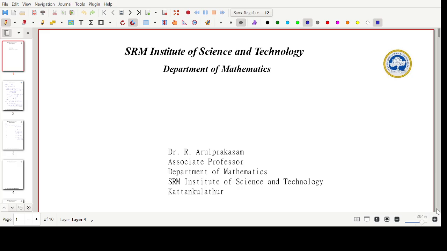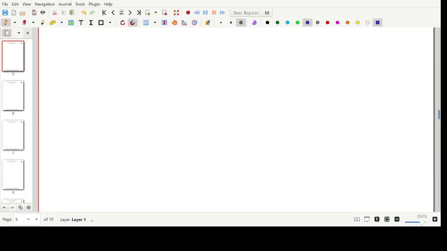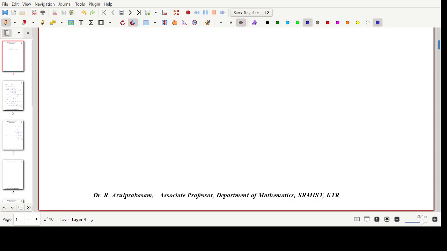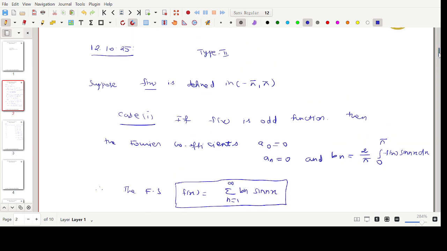In the last two lectures, we discussed what a Fourier series is in the full range series expansion, and the necessary condition for the existence of a Fourier series expansion. In the interval 0 to 2 pi, it's a full range. I explained some problems, and now I'll move on to type 2.